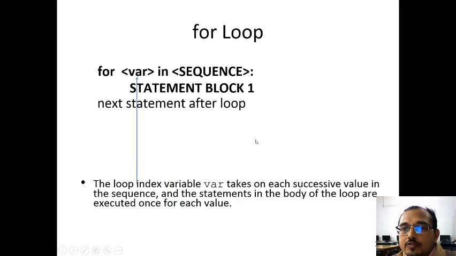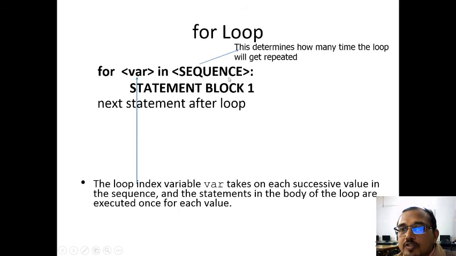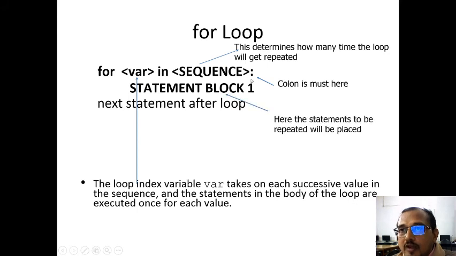So how does this execute? This variable, also known as the iteration variable or index variable, takes on each successive value in the sequence, and the statements in the body of the loop are executed once for each value. The size of the sequence decides how many times this statement block will get executed. The colon is a must, it is part of the syntax, and this is the set of statements to be repeated.